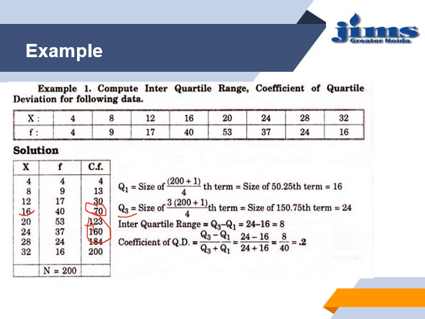For 150, the value of the quartile will be 24. Hence the upper quartile is 24. IQR is just the difference of quartiles, that will be 8. The coefficient is just the difference divided by the sum of quartiles, which is 0.2.